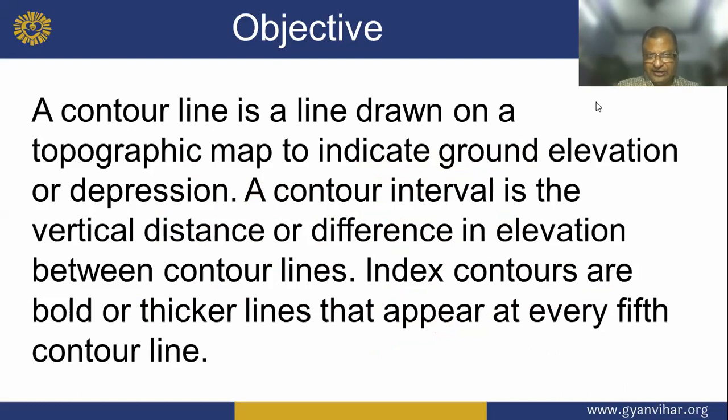A contour line is a line drawn on the topographic map to indicate ground elevation or depression. A contour interval is the vertical distance or difference in elevation between contour lines, and index contours are bold or thicker lines that appear at every fifth contour line.